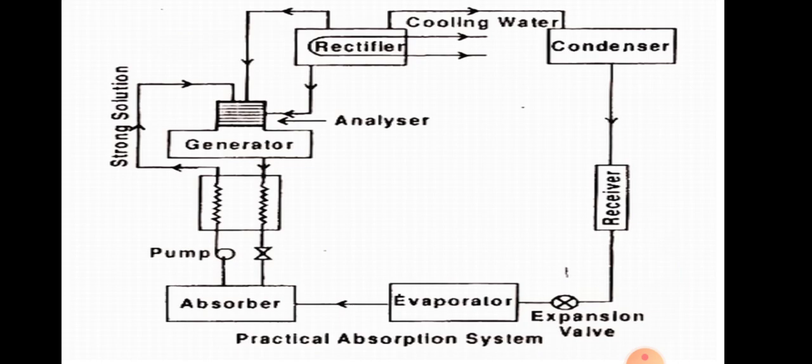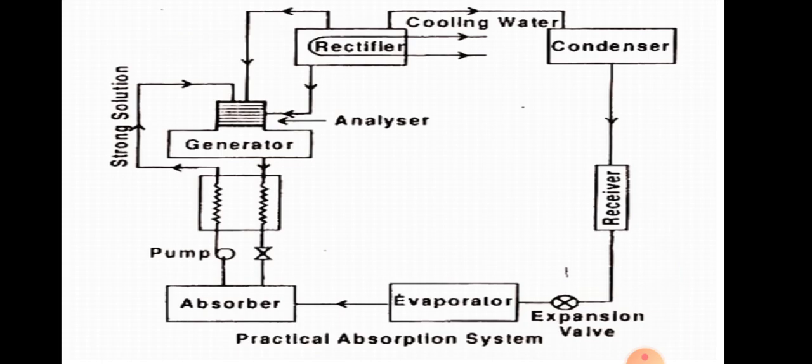When this strong solution enters the generator, the heat source is present, and in the presence of the heat source the strong solution is heated. Because of that heating, the temperature of the solution increases, and the ammonia vapors get separated from the water.